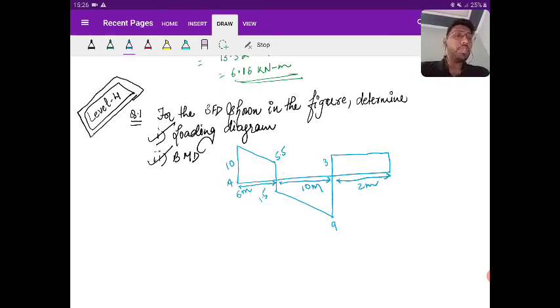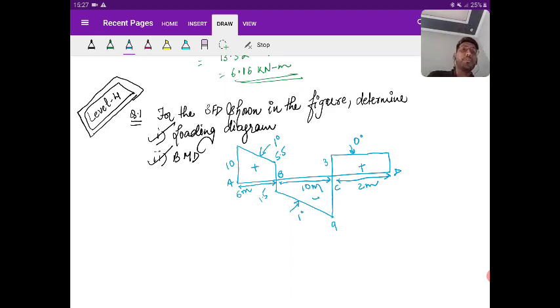So A, B, C, D, plus, minus, plus, and the degree is also given: 1 degree, 1 degree, 0 degree. So this is the shear force diagram given to you. You have been asked to draw the loading diagram and bending moment diagram.